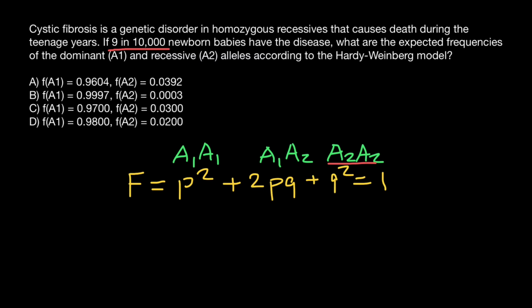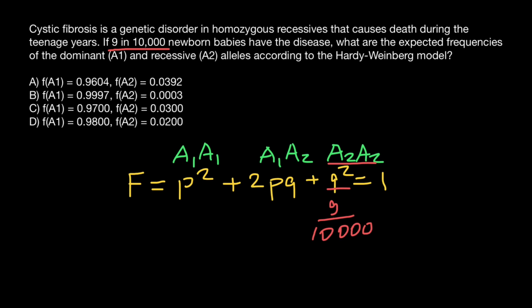In our formula, Q squared stands for the homozygous recessive genotype, and here recessive genotype means phenotype. So we have 9 out of 10,000 people who belong to this genotype and express this genetic disorder phenotypically.